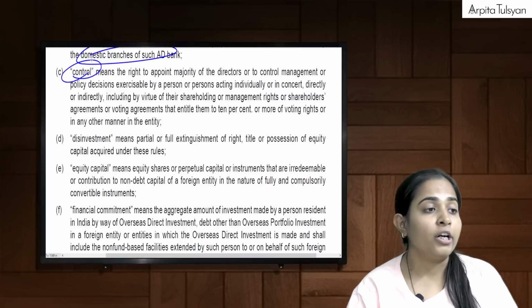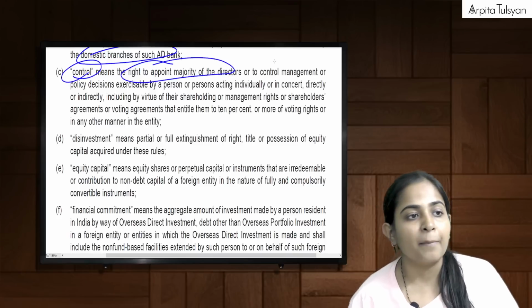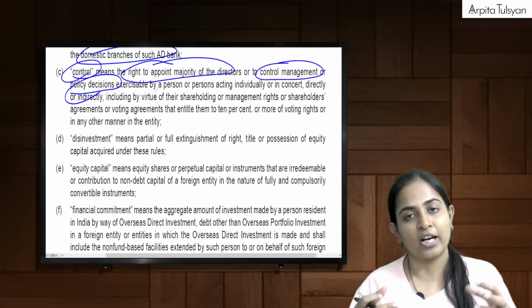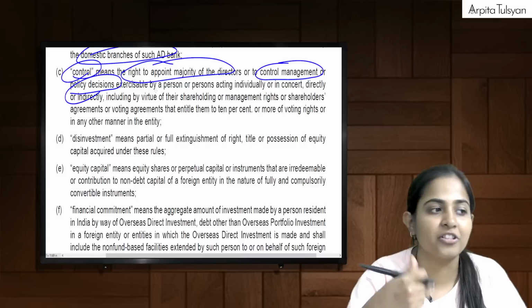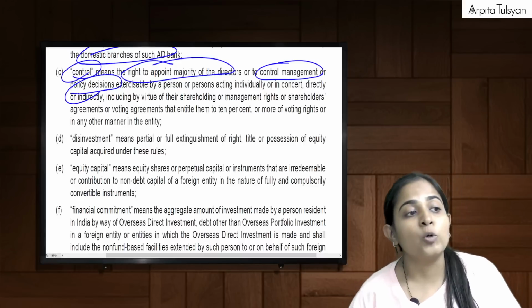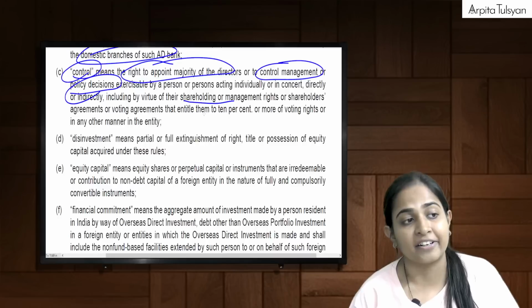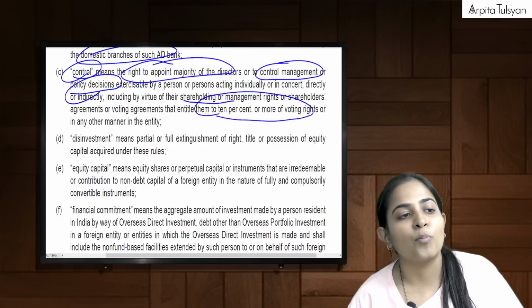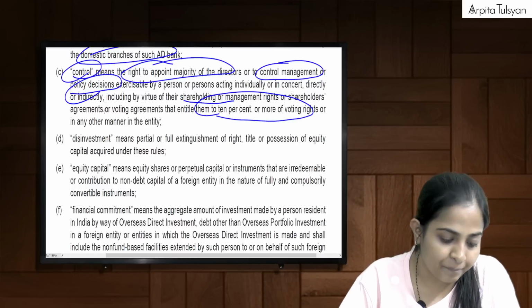This is one: the right to appoint the majority of directors of the company, or to control management or policy decisions taken by an individual person or along with other persons, directly or indirectly, including by virtue of their shareholding or management rights or voting rights, that entitle them to 10% or more of the voting rights in any other manner in the entity.